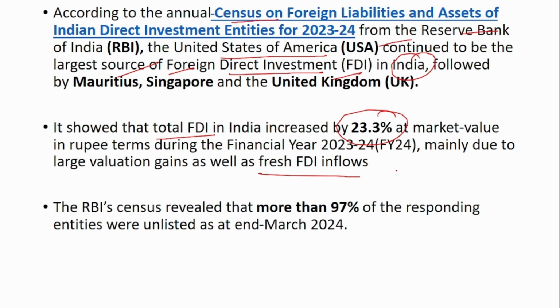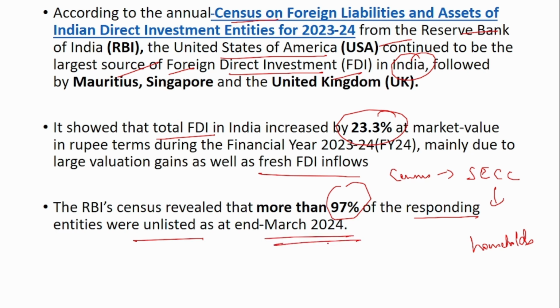Generally in a census, such as a socio-economic census, who will be the participants? It is generally the households. Similarly, in this census, the participants are entities. Out of the total responding entities, 97% are unlisted as on March 2024.